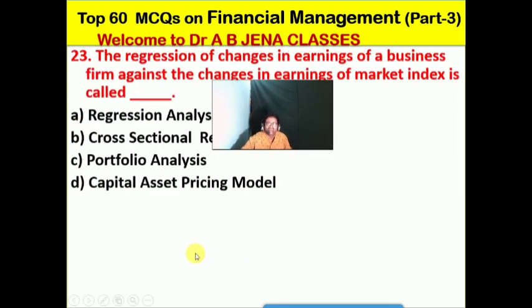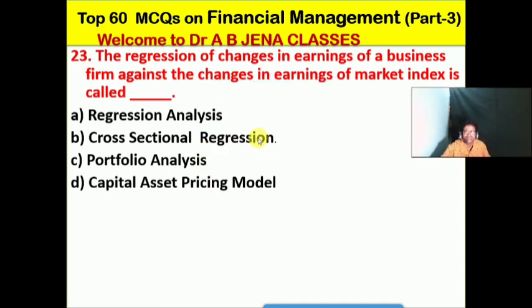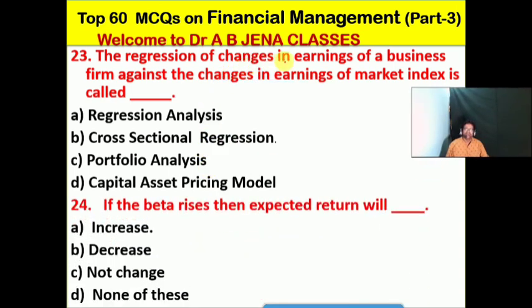So next one we will see: the regression of changes in earnings of a business firm against the changes in earnings of a market index is called what? A, it's the regression analysis; B, it's the cross sectional regression; C, it's the portfolio analysis; D, it's the capital asset pricing model. Friends, so B is the right option for this MCQ. The regression of changes in earnings of a business firm against the changes in earnings of a market index is known as cross sectional regression.